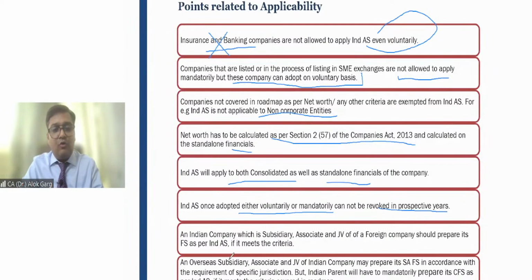The foreign or overseas subsidiary, associate and joint venture of an Indian company may prepare its standalone financial statements in accordance with the requirement of their local jurisdiction. But the Indian parent will have to mandatorily prepare its CFS as per Ind AS if it meets the criteria covered in the roadmap. And those foreign entities have to migrate their accounts as per Ind AS just for the consolidation.